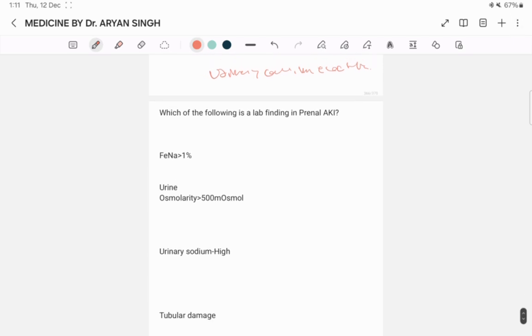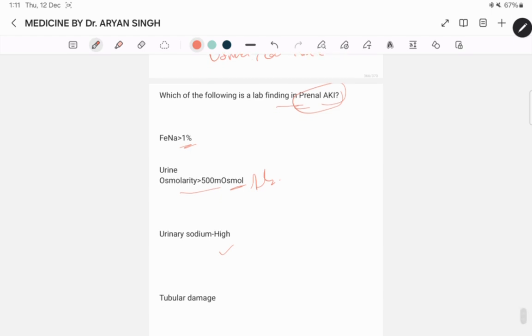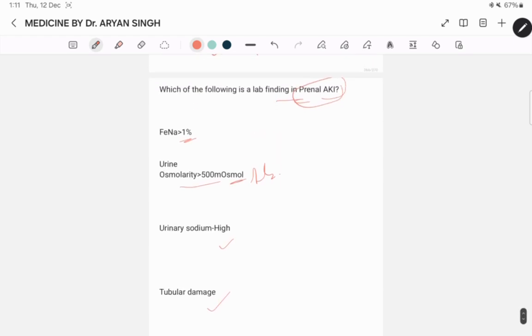Next question. Which of the following is a lab finding of prerenal AKI? FENa more than 1%, urine osmolality more than 500 mOsm/L. Best answer: urinary osmolality more than 500 mOsm is a finding of prerenal AKI. And other findings: urinary sodium low. Tubular damage and FENa more than 1% is the lab finding of renal AKI.